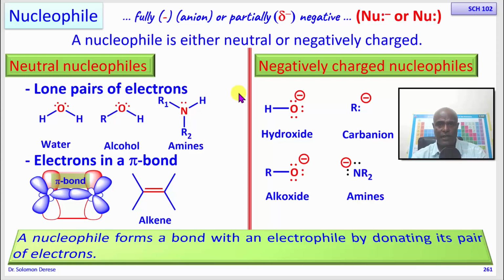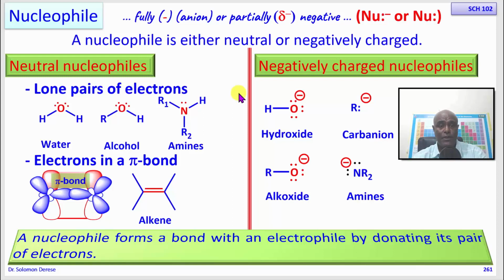Electrophiles are electron deficient. They either have a full positive charge or a partial positive charge. Nucleophiles are either fully negatively charged or partially negatively charged. They have an excess of electrons to donate to something that needs electrons, to an electrophile. So a nucleophile donates its electrons. The electrons in a nucleophile can be lone pairs of electrons or electrons that are involved in a pi bond.